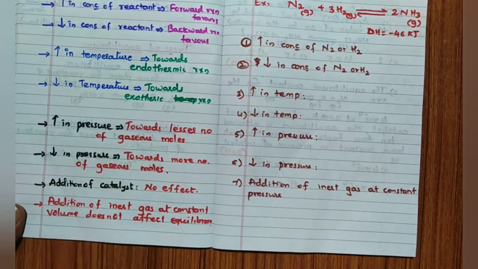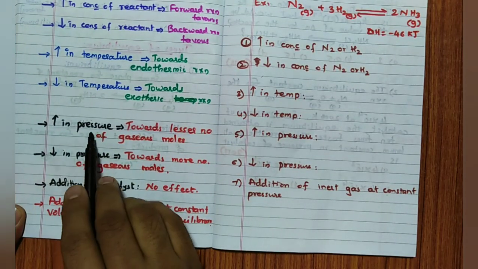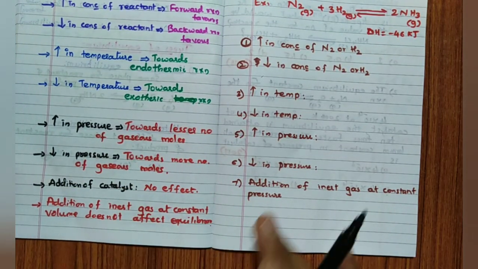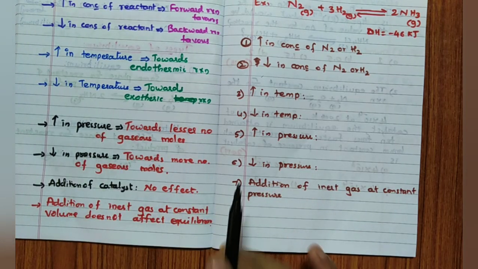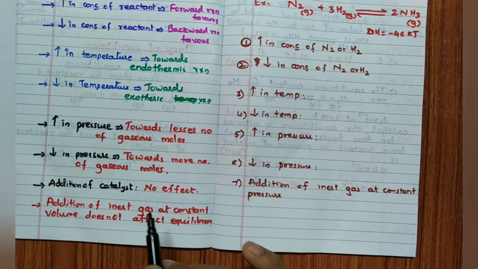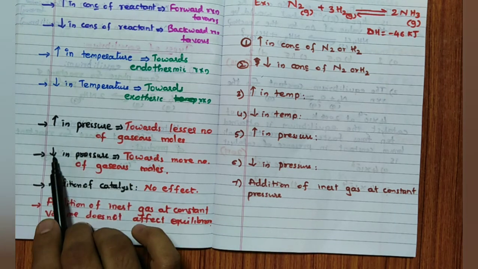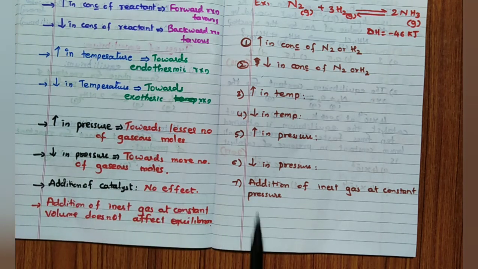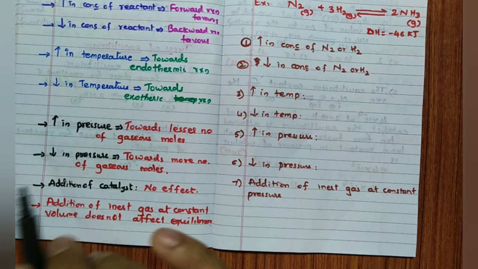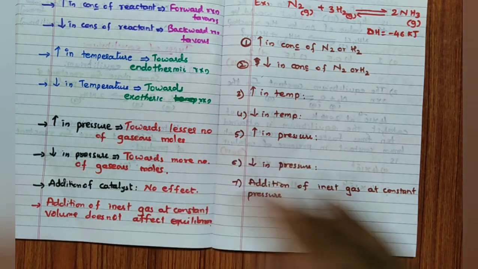Then increase in pressure. Increase in pressure always goes towards the lesser number of gaseous moles. Remember, lesser number of gaseous moles. Always the reaction moves towards that direction where the number of moles of gases is less. Decrease in pressure goes towards the more number of gaseous moles. Remember, more number of gaseous moles. So wherever more number is there, that side it will move.